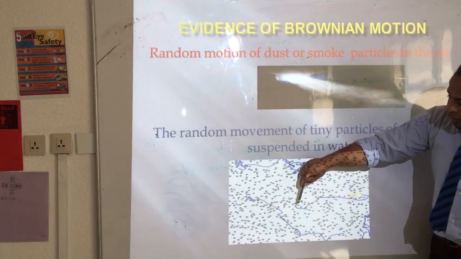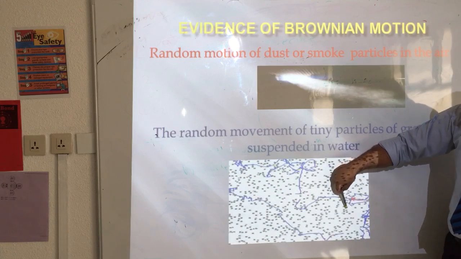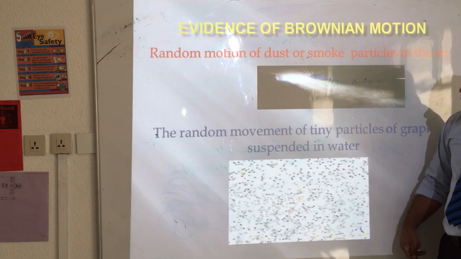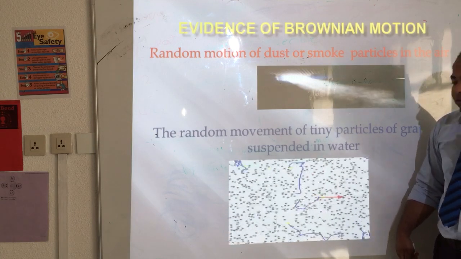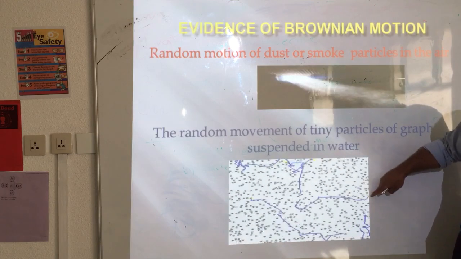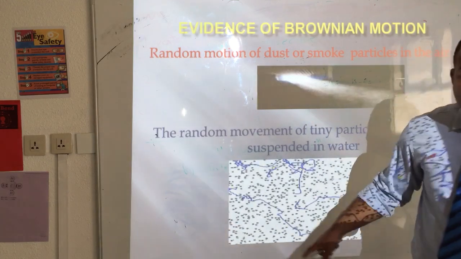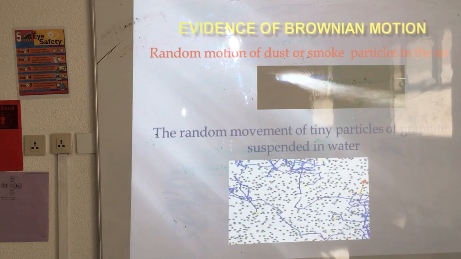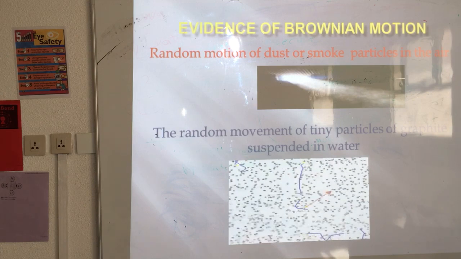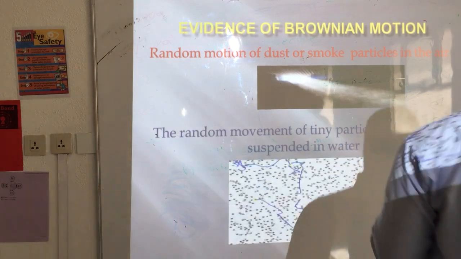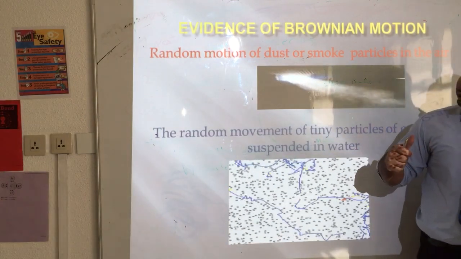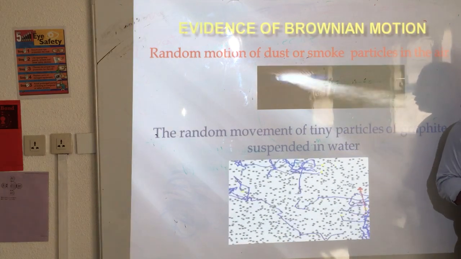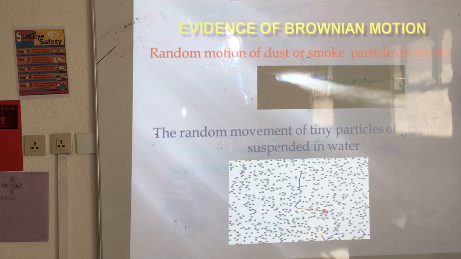Imagine this movement, this blue movement represents a random motion of graphite inside water. Look, sometimes over here, go there, random motion. This is the random motion of graphite suspended in water. The evidence of Brownian motion: random motion of dust or smoke particles in the air, random movement of tiny particles of graphite.